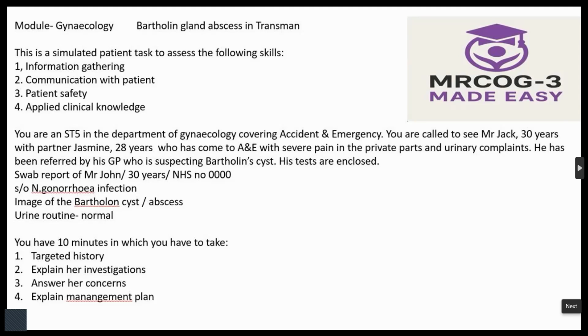So you have got an infection of the Bartholin gland. So let me draw and show you. Always you have to draw and show in the applied clinical knowledge when you are explaining to the patient. Always, because the patient doesn't know anything medical. So when you draw, she will understand better.